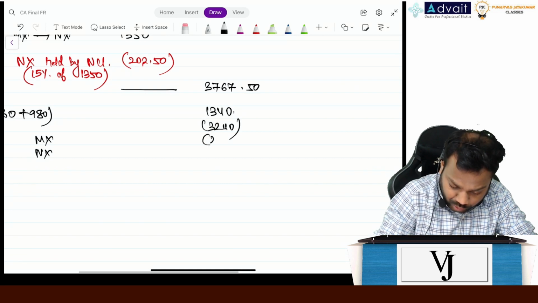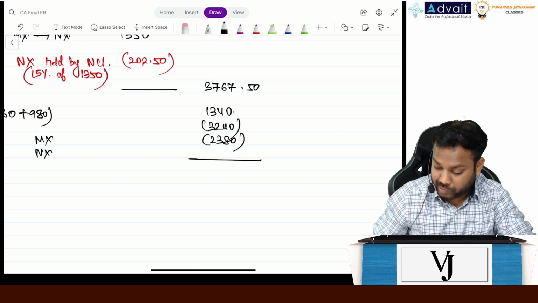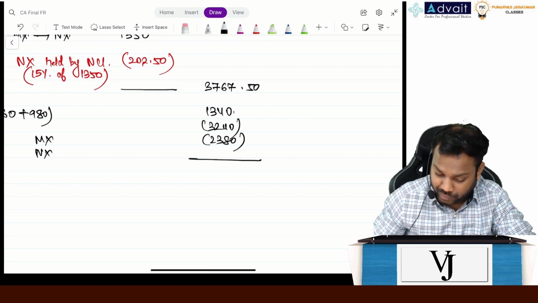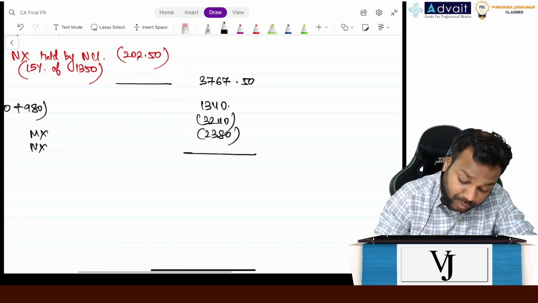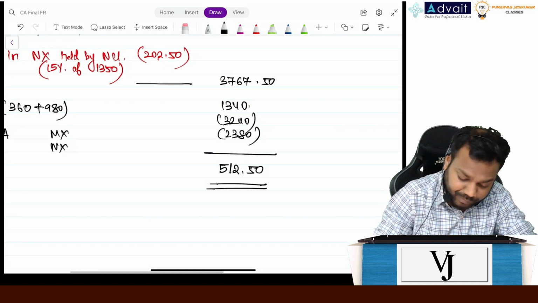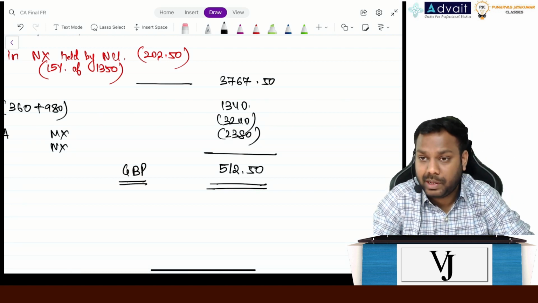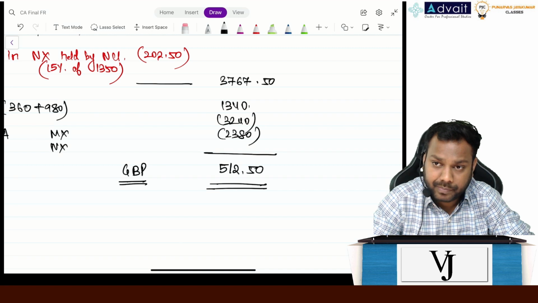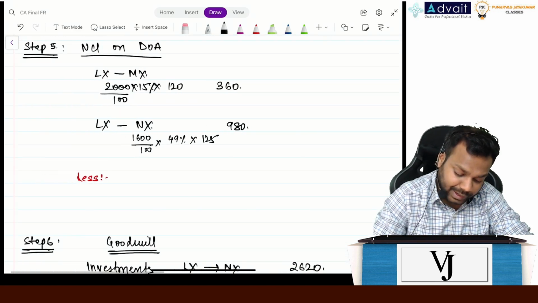3240 and 2380. So what is the goodwill and gain and bargain purchase? So it's 3767.5 plus 1340 minus 3240 minus 2380. It's 512.5 gain on bargain purchase. Clear, everyone? Is it clear? Now let's come here, NCI. Let's complete NCI.